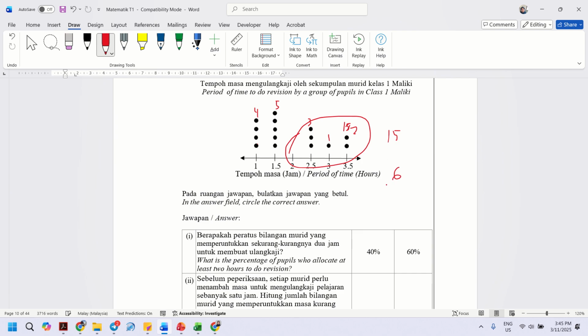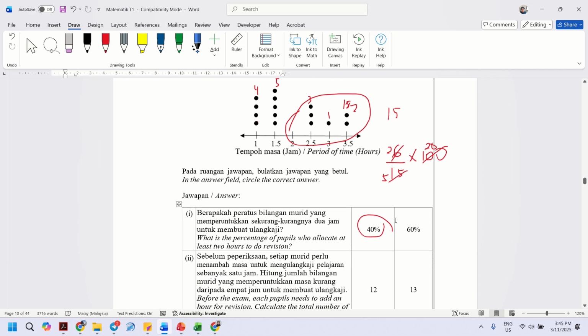How do you calculate the percentage? 6 over 15 times 100. So what do you get? Divide by 3, so 2 over 5, which is 20 times 2. So the answer is 40%.